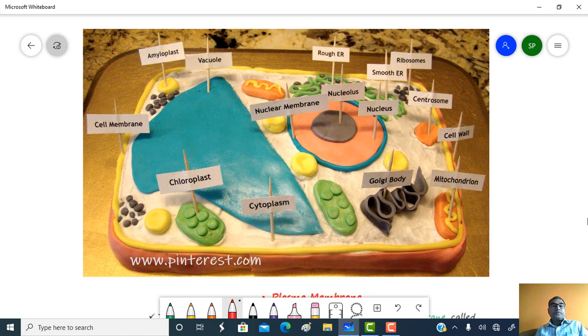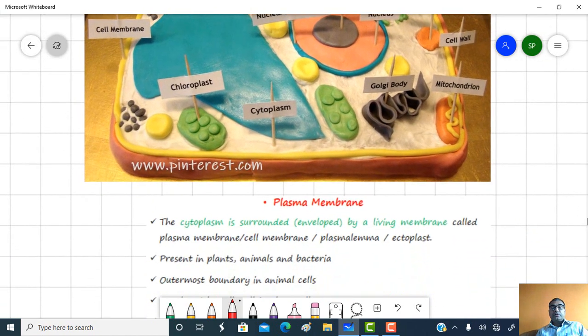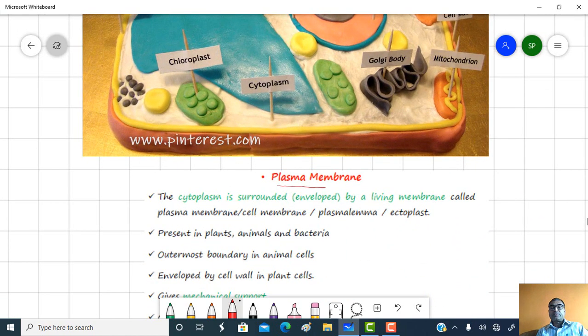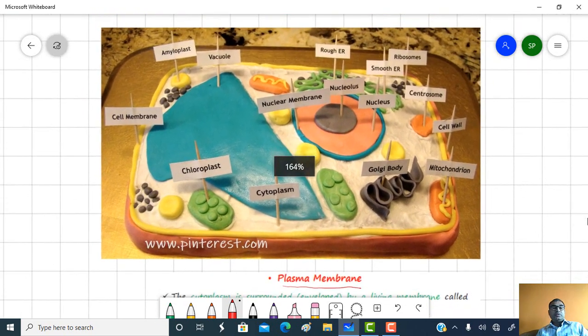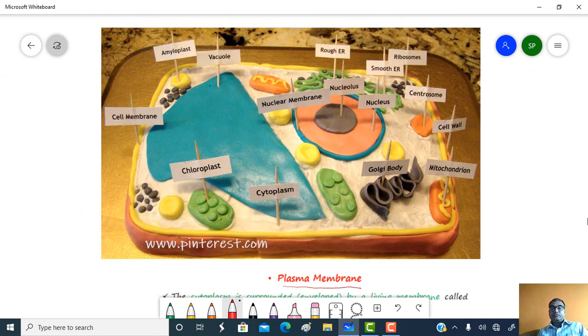Come back to cytology. Today we will deal with the plasma membrane. Just see this typical cell: nuclear membrane, nucleolus, rough endoplasmic reticulum, smooth endoplasmic reticulum, ribosomes, centrosomes, cell wall.